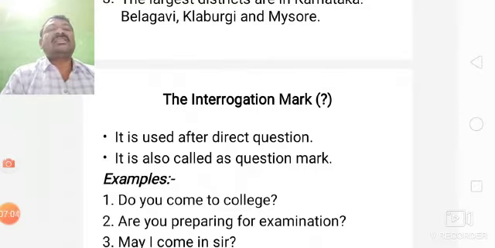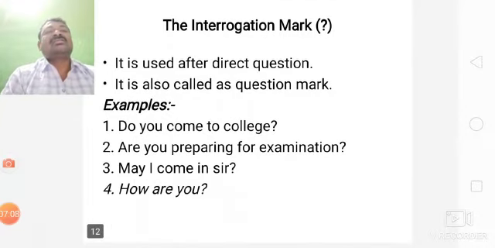The interrogation mark is used after a direct question. It is also called the question mark. Do you come to college? Where are you going? What is your name? What is your father's name? When did you come? What are you doing? Which is your native place? Are you preparing for the examinations? May I come in, sir? How are you?